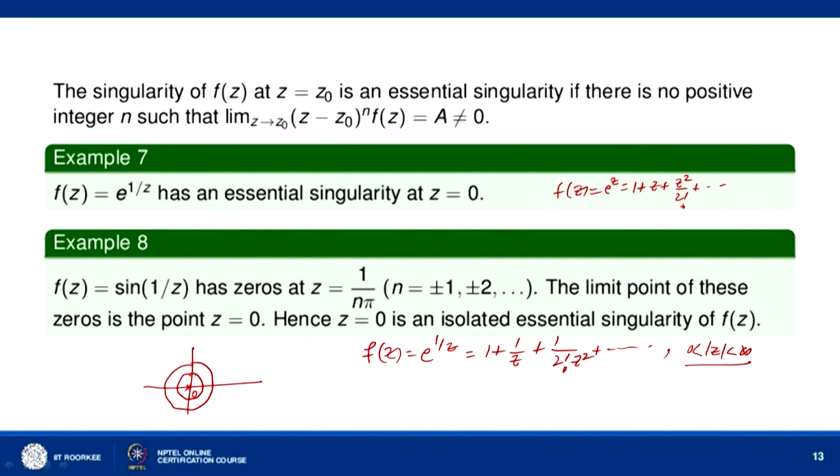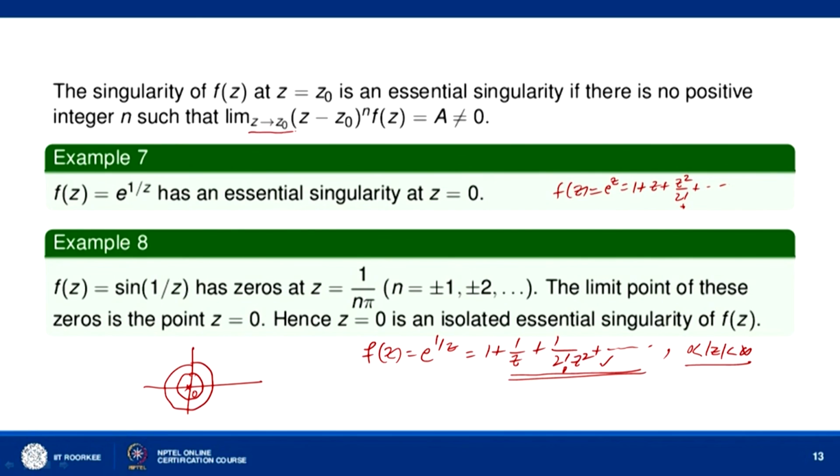So, the region of convergence is 0 less than mod z less than infinity, and you can see this is the principal part of the Laurent series of e to the power 1 by z, which contains infinitely many terms in the powers of 1 over z. So, there are infinitely many terms. So, the singularity of f z equal to e to the power 1 by z at z equal to 0 is an essential singularity.